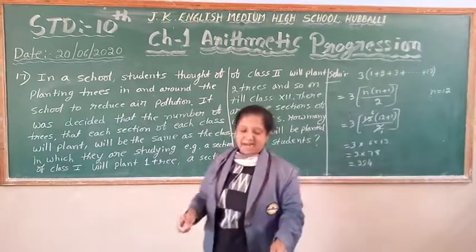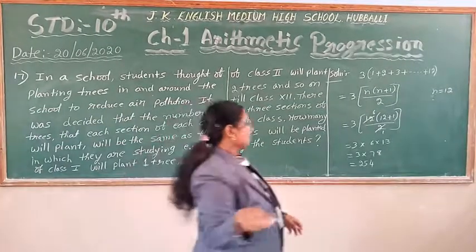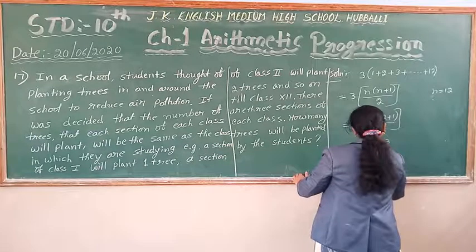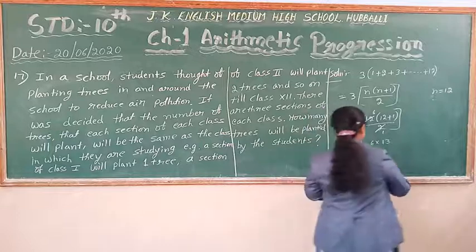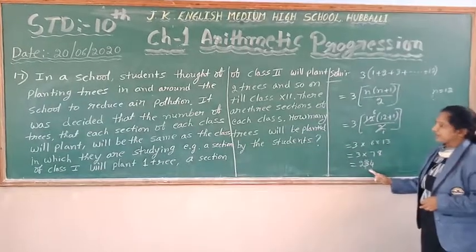Total, how many plants can the children plant then? That is 234. So totally, if you multiply, you are going to get 234 plants.